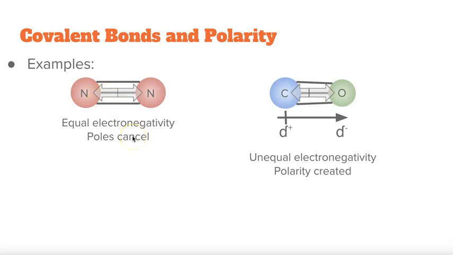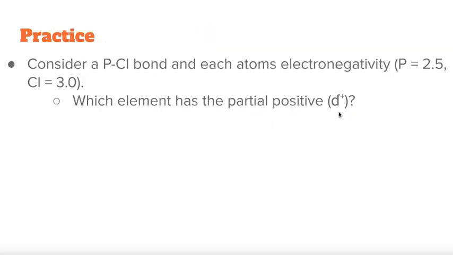And I don't know if I mentioned this earlier, but one way to designate the direction of the polarity is with these types of arrows, where on the side that is the positive end, you have this little plus, then the arrow, and the arrow directs to the more electronegative atom.